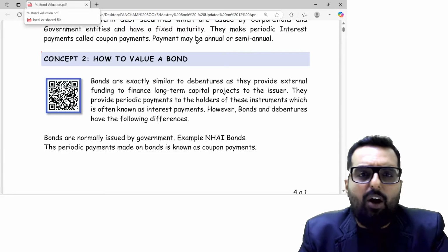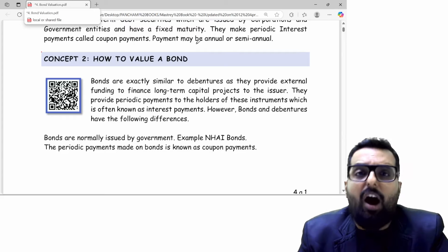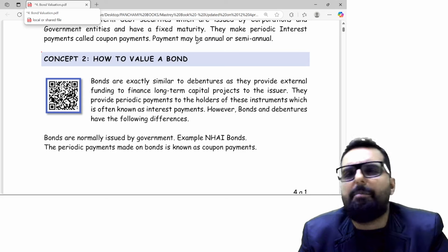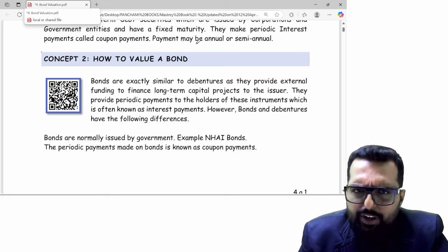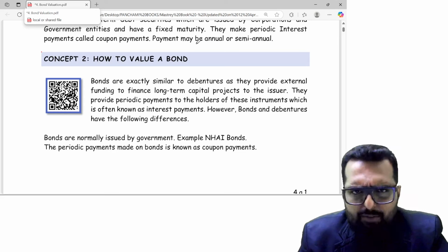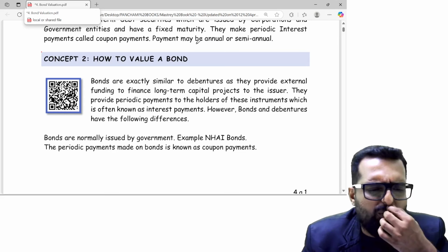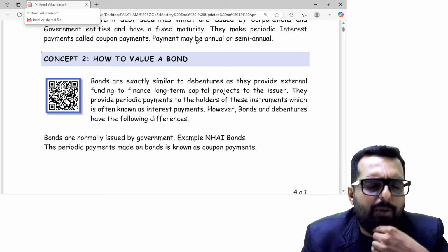All right, friends. Now, shall we go to the next concept? The next concept is how do you value a bond? Friends, in my mastery book, you can always do a self-reading also, and you have a QR code there. So if you scan that also, my video will start playing, and that will also explain to you how to value a bond. Okay. Right now, I will just take a very simple example and explain to you.